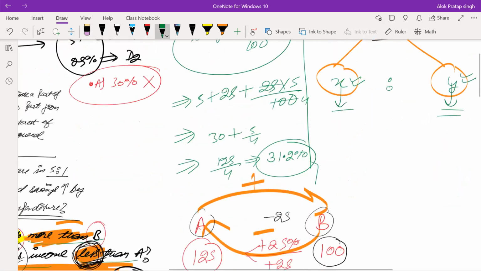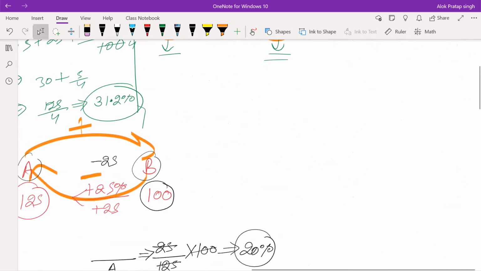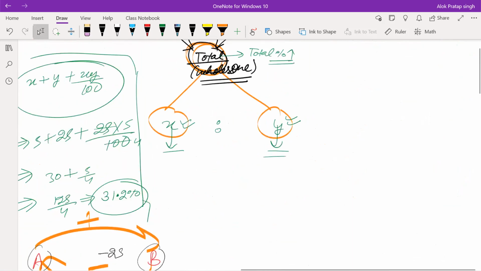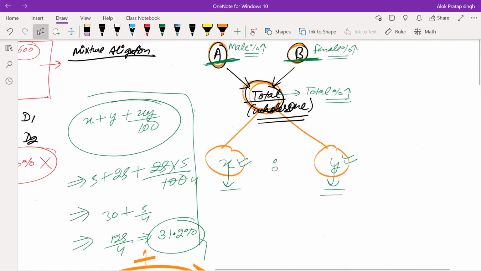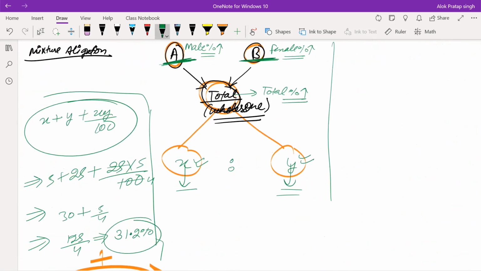Let's just say, with the help of an example, whatever question is being given to us, we'll understand this, right? We have 10% and 15%. So I say that male population increase is 10%, female population increase is 15%, right? In the denominator of 10%, what I see is 10 by 100. Here in the denominator, what I see is 15 by 100.